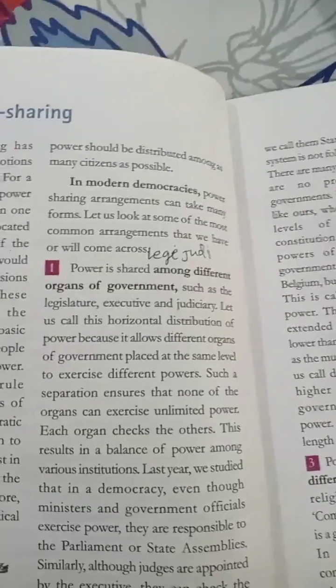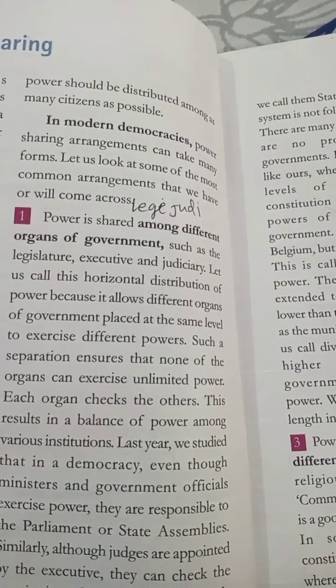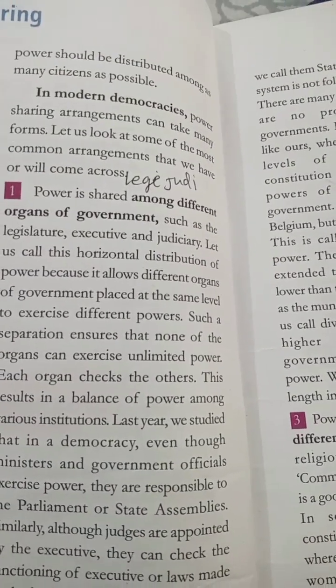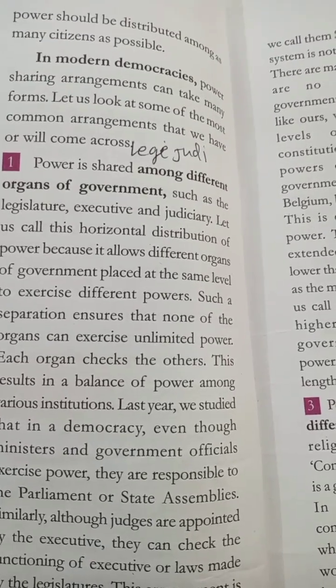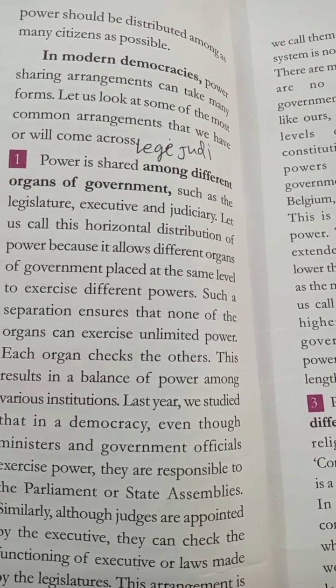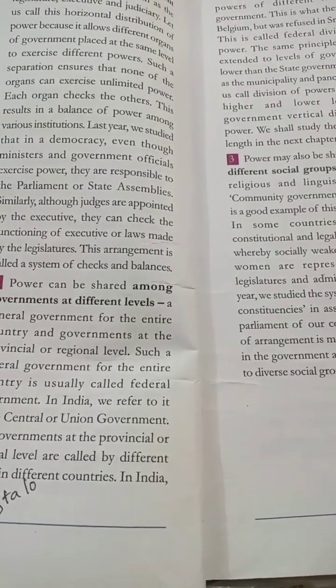So obviously they will ask very straight questions from these four topics. In which form of power sharing is check and balance discussed? You will tell that it is the organs of the government. Then in which form of power sharing is federalism discussed? You will tell it is the levels of government.